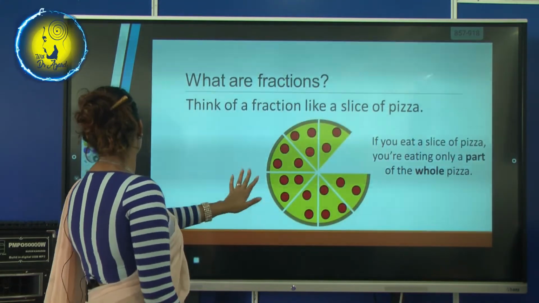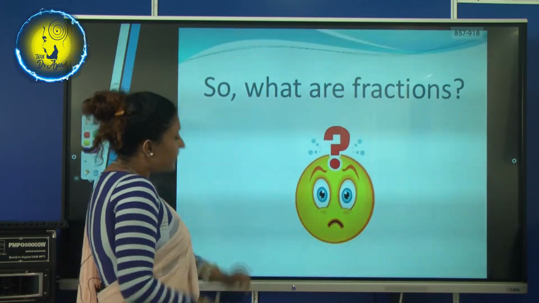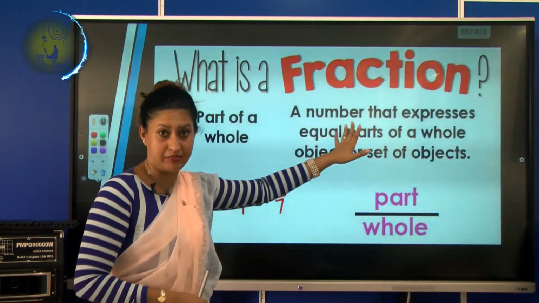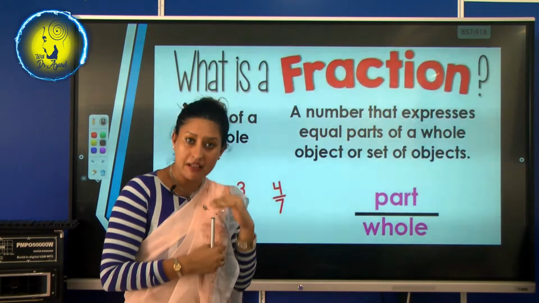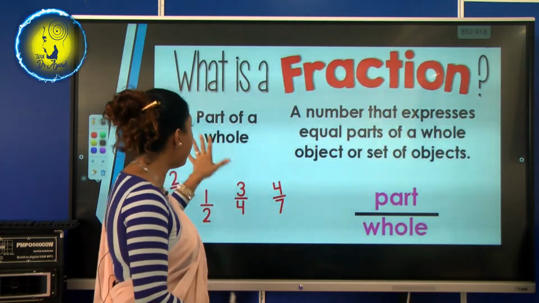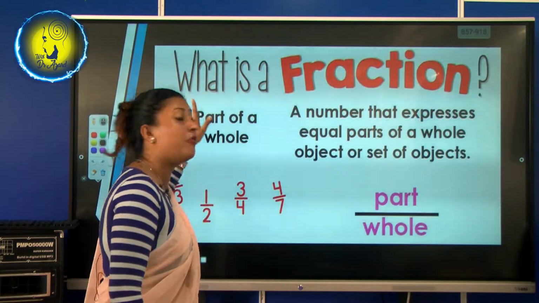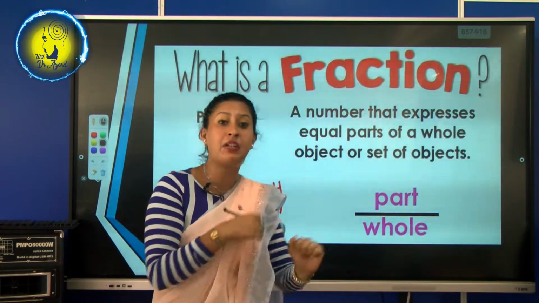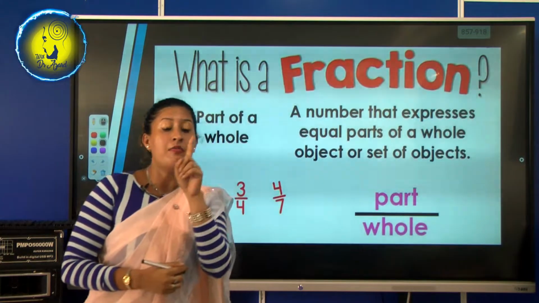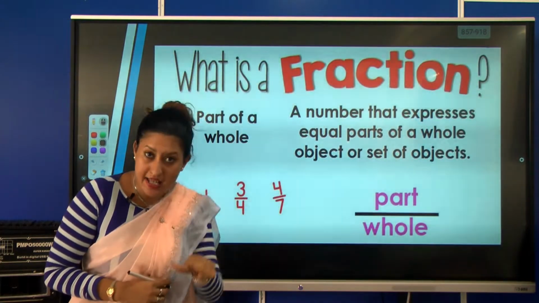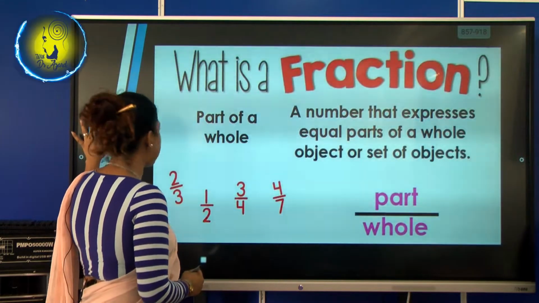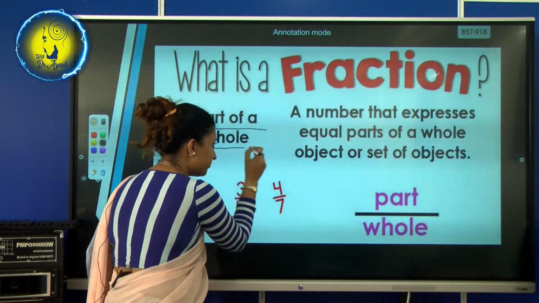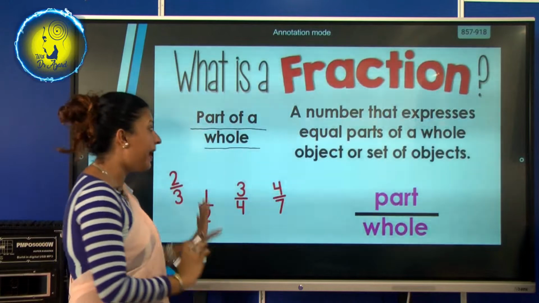So, moving on to the next slide, let's see. Still you must be wondering what is a fraction. So, what is a fraction? I'm explaining again for those who didn't understand. Nicely listen to me. A fraction is a part of a whole, which means it's a part of a whole. Now think about the pizza that we were eating a little while ago. We ate 1 piece out of 8 slices, which means it's a part of a whole. 1 out of 8.